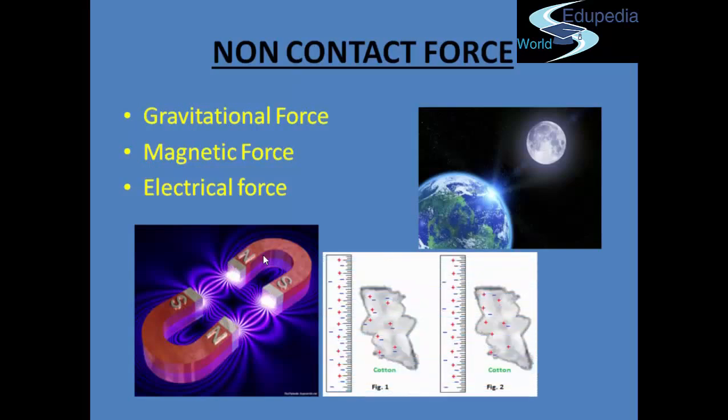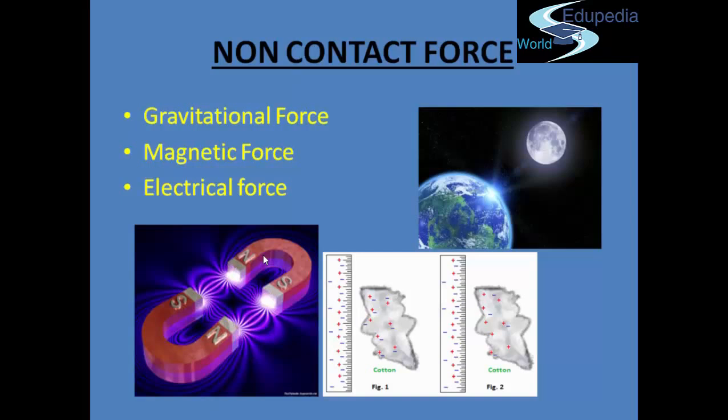Third is the electrical, or we can say electrostatic force. Electrostatics is all about attraction and repulsion of charges, and is another type of non-contact force. Why? Because there are some materials which have a special property of developing charges on their surface once they are rubbed against each other.